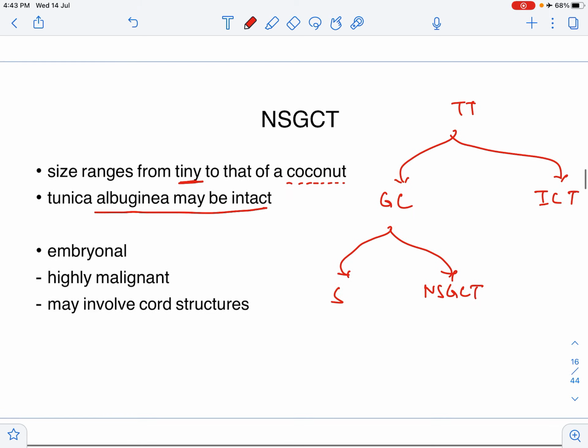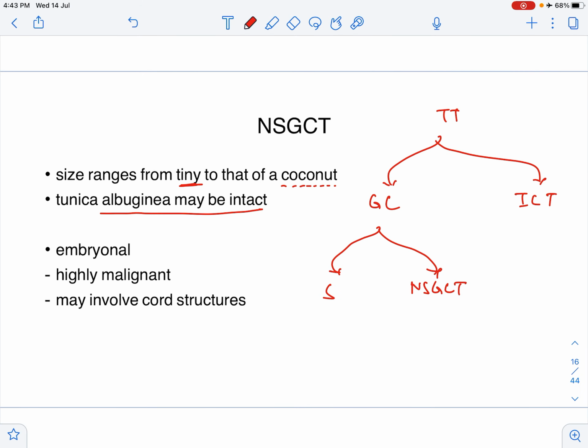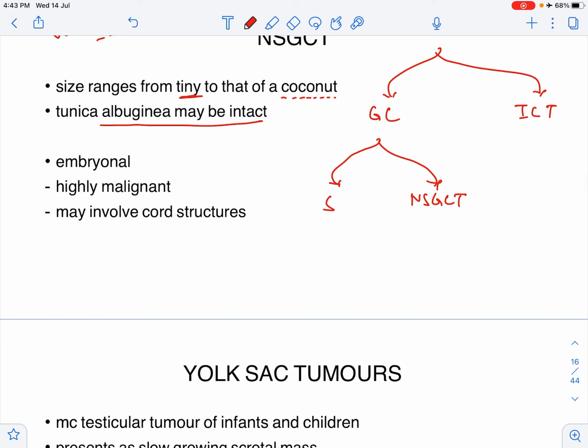Now, to brush up, the testes has three layers. You have the tunica vasculosa, which is inside. Then you have the tunica albuginea. Then you have the tunica vaginalis. Now, sometimes this tumor is so small that even the albuginea is intact. But if it is large, it will no longer be intact. Now, non-seminomatous, the first type that we'll be looking at is an embryonal tumor. These are highly malignant and they may involve cord structures.